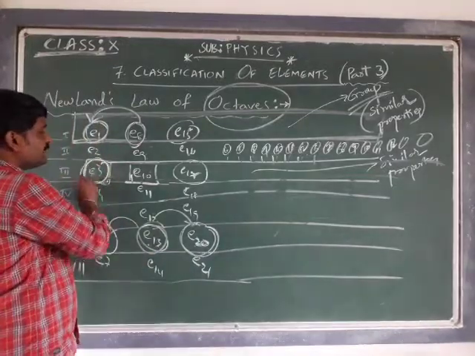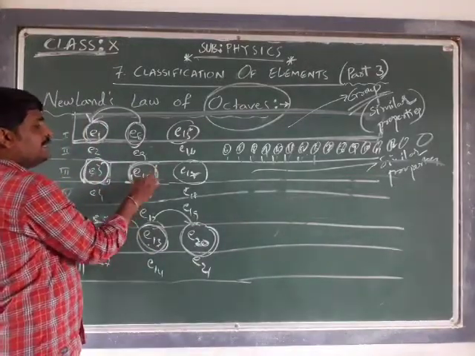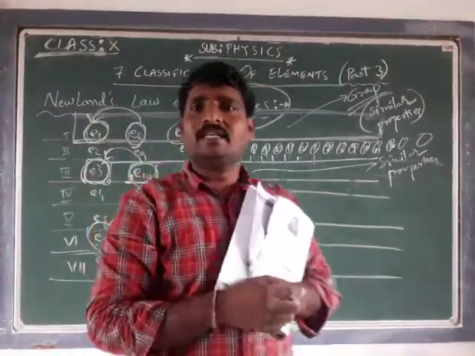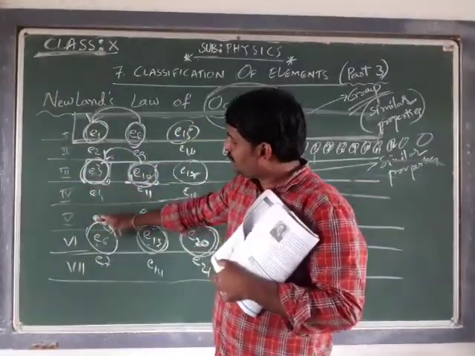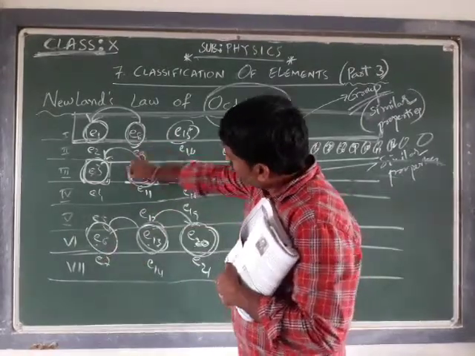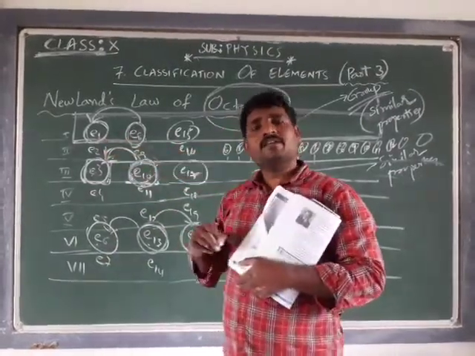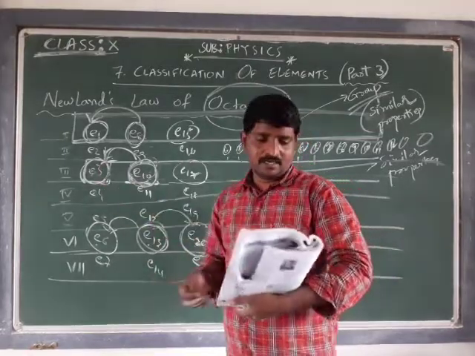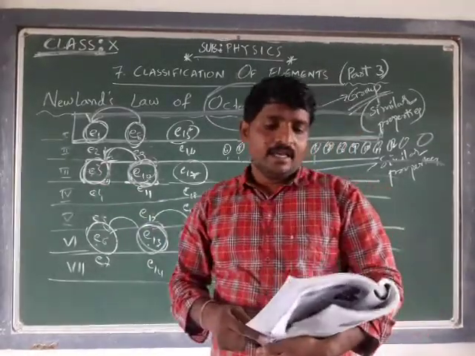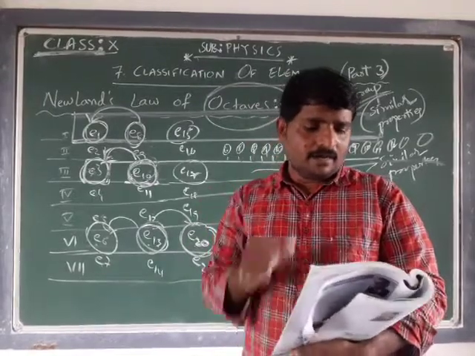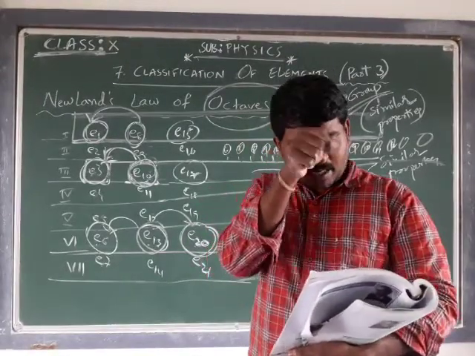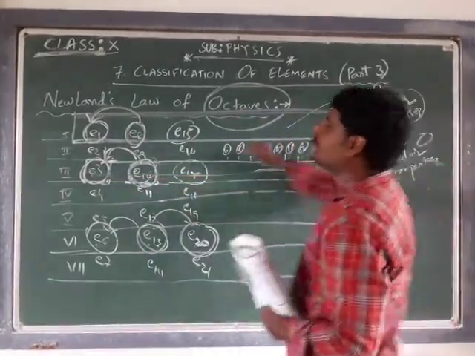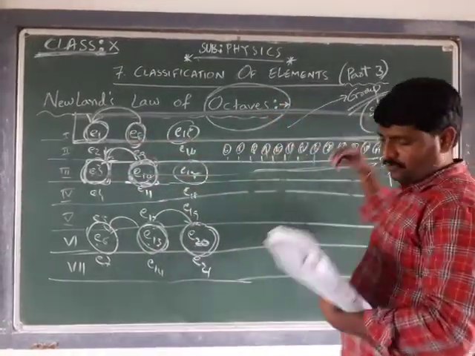If I take this one as the first element, this 8th element, E10, is resembling the properties of E3, the first element. If I take this as the first element, 1, 2, 3, 4, 5, 6, 7, 8, this E10 is possessing the properties of the first element, E3. Okay, that is what is being given: elements with similar properties are to be present along a horizontal row. Okay, these are all of the same properties along the horizontal row.